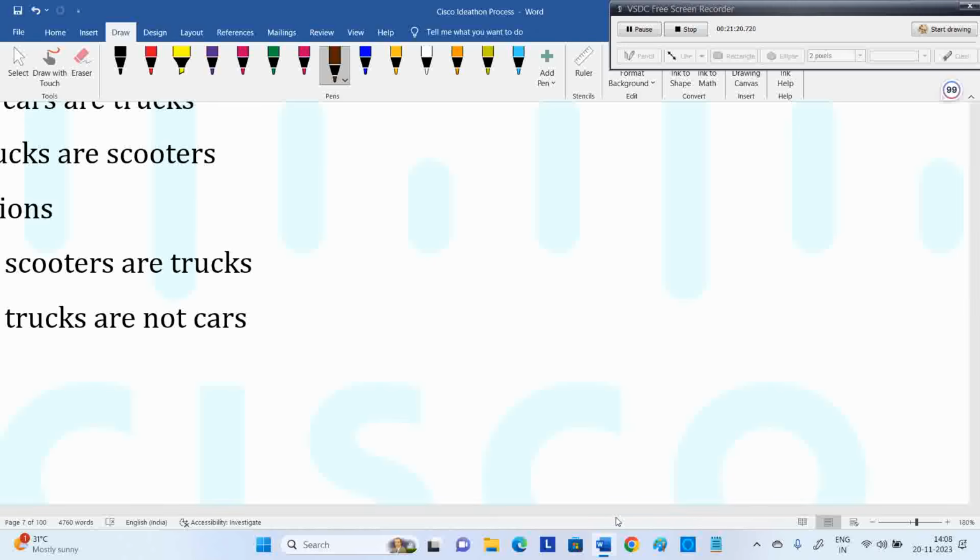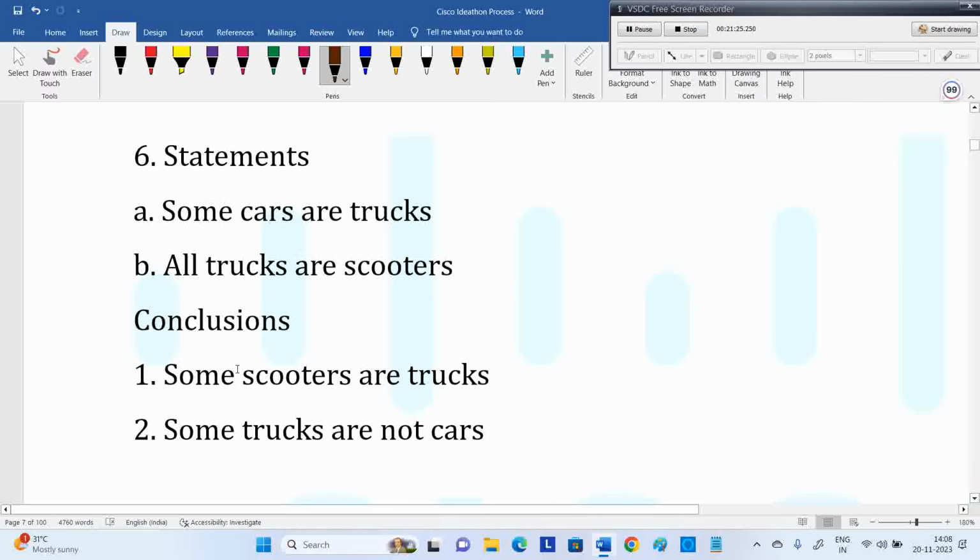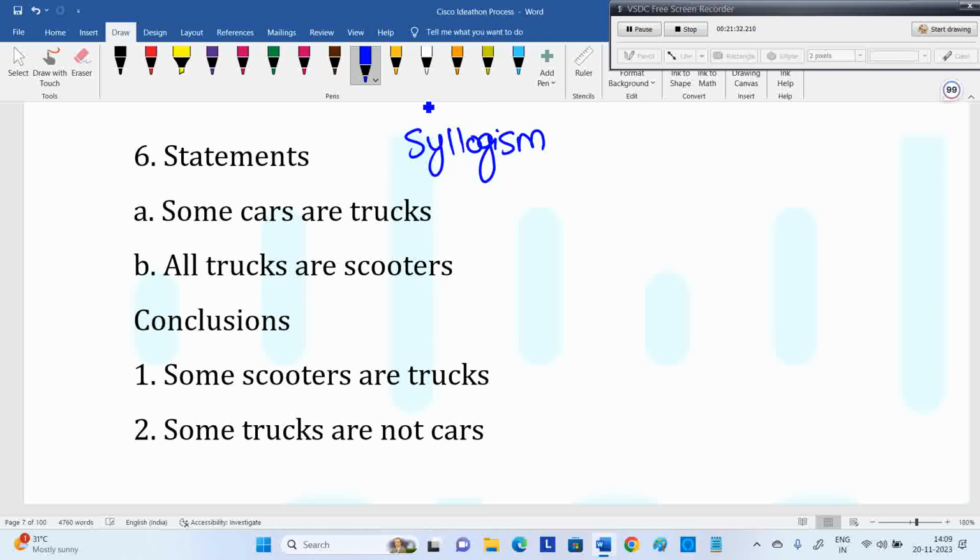Next one, syllogism topic. Syllogisms, a very important concept. You can find more than 10 questions out of 120 related to this topic. We already have the basic inputs. If you want to learn a quick way, we have a 15-minute video to understand the basics of syllogism. It's already in your group if you search properly. Or if you want in-depth knowledge, a 1.5-hour video is also kept. You can search for that in the group and learn this.